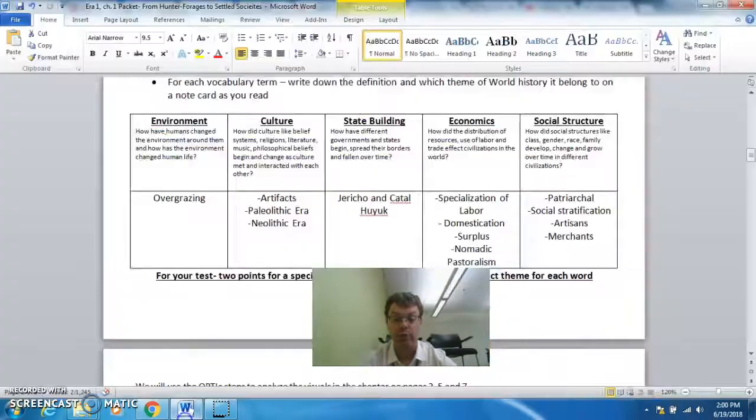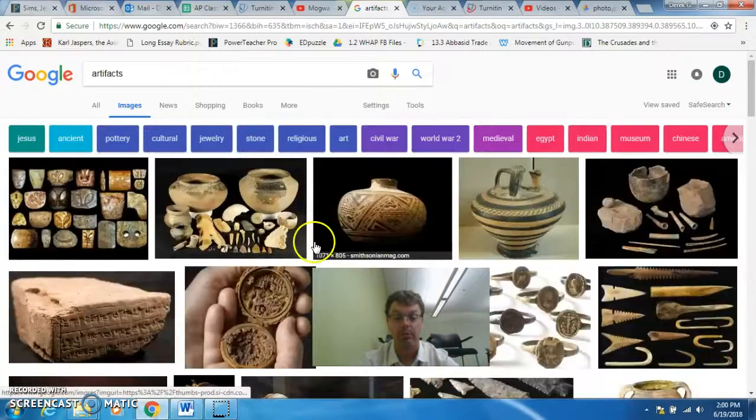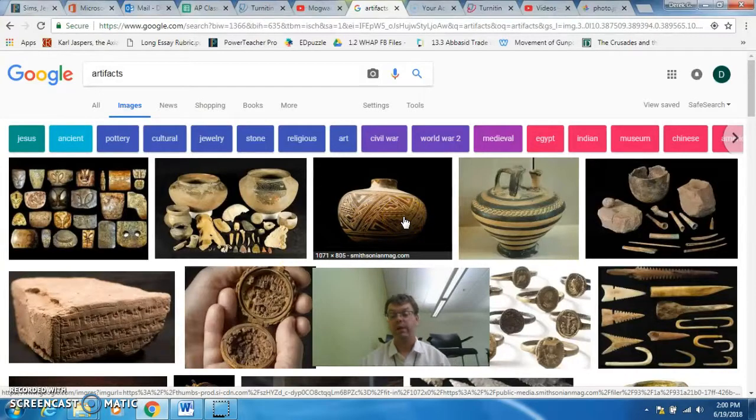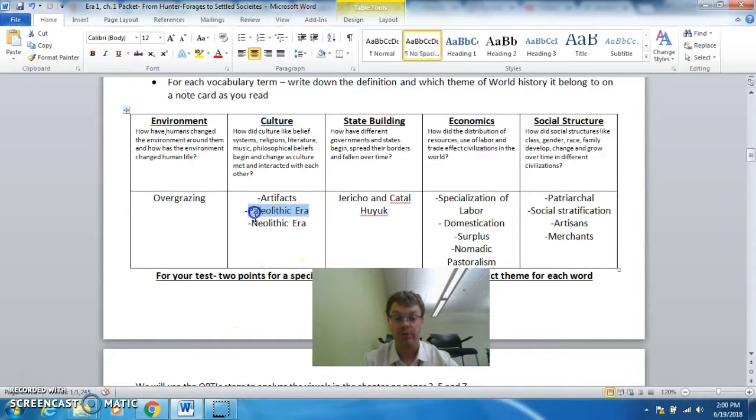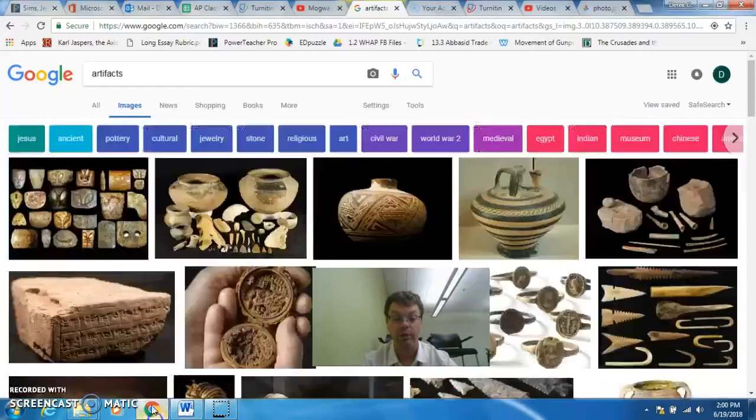And now we're putting this one under culture. Okay? Culture talks about belief systems, religion, literature, philosophical beliefs, how they change the culture of people. And a lot of these artifacts have art on them, which is part of culture. Some of them tell stories about the gods, which is part of culture. So again, artifacts, definition: they are basically objects made by people, which historians can study, and it would fit under culture.